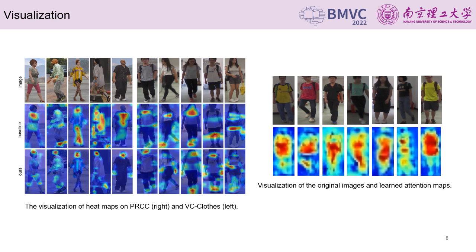We can observe that, first, the baseline method pays more attention to clothes relevant features, such as color, texture, style, and so on. Second, our method pays more attention to the clothes irrelevant parts, such as the face, feet, legs, arms, and key points of contour, which are important discriminative features. Besides, our model is rarely affected by background noise. These heat maps make it more intuitive that our method learns richer clothes irrelevant features, which are beneficial for the clothes changing re-ID task.